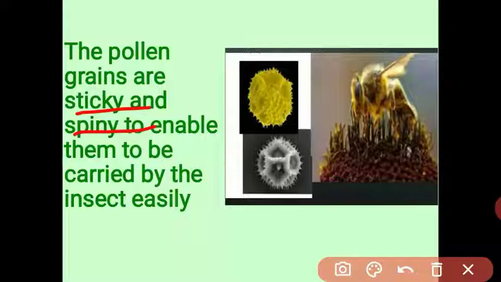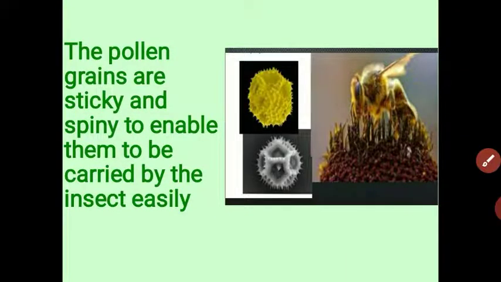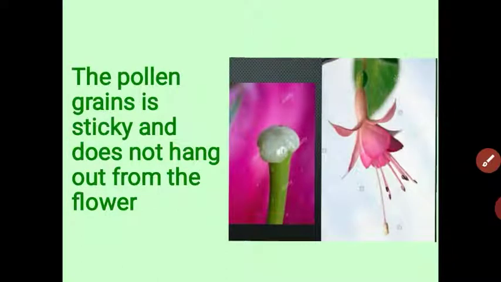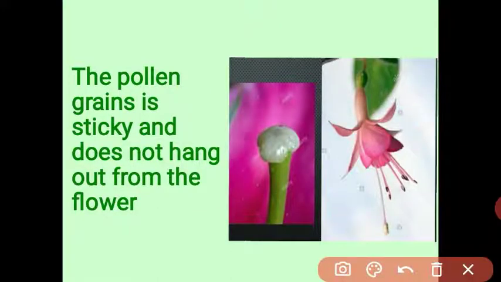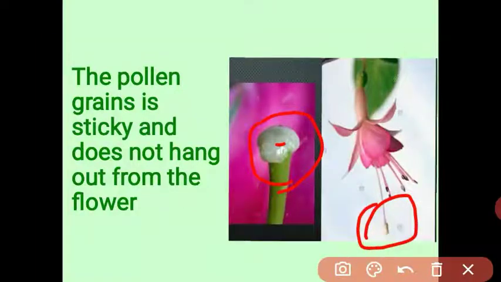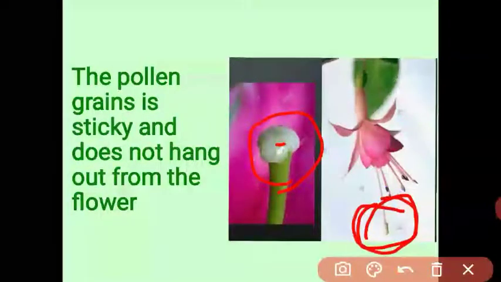This enables the insect to easily carry the pollen grain from one plant to another plant. Next, the pollen grain is sticky and does not hang out from the flower. See, this is the stigma. The stigma is sticky, and the stamen does not hang out like that. That condition is present in the wind pollinated flower.